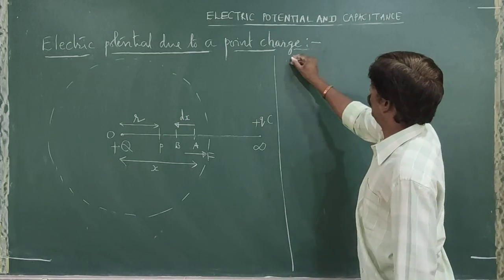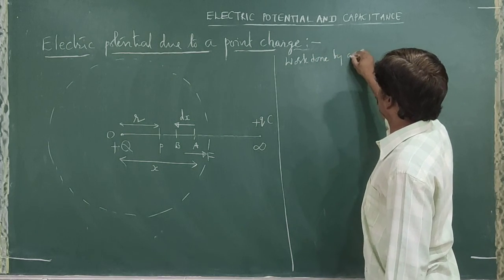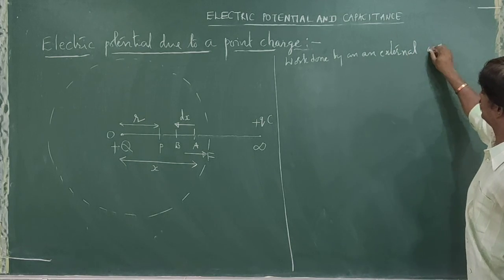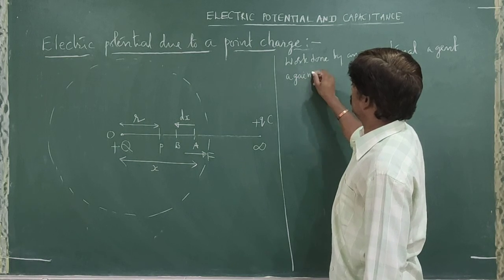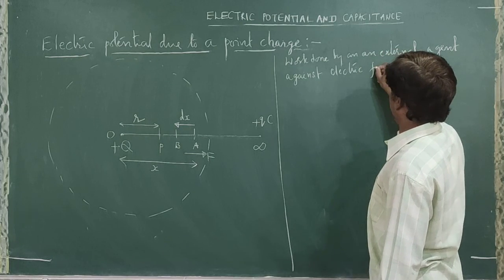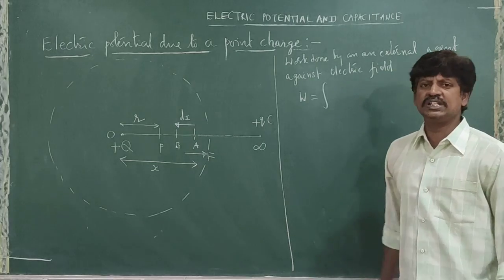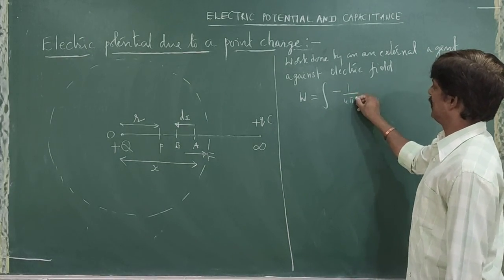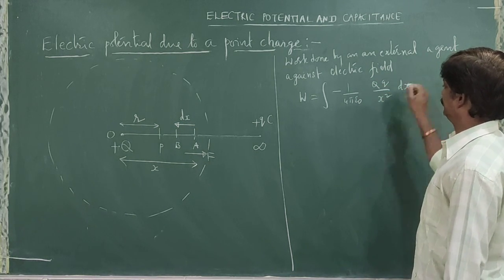So the work done by an external agent against the electric field: W is equal to integration of dW. Integration of dW means how much do we get? Minus 1 by 4 pi epsilon naught, capital Q small q, divided by x square, into dx.